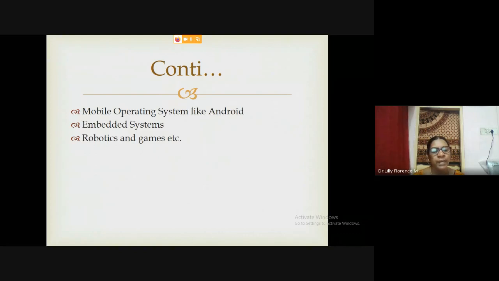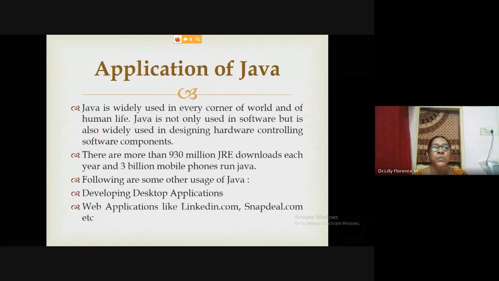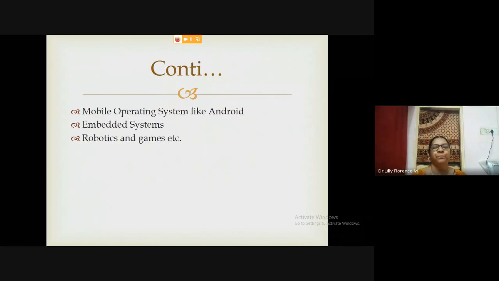Not only this, we can develop network-based applications. Any type of application we can develop using Java. That is why Java is widely used in every corner of the world and human life. Java is not only used in software but also in designing hardware and controlling software components.